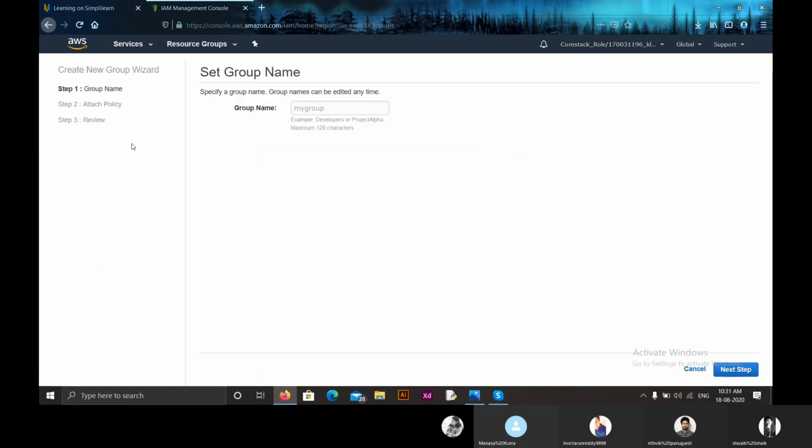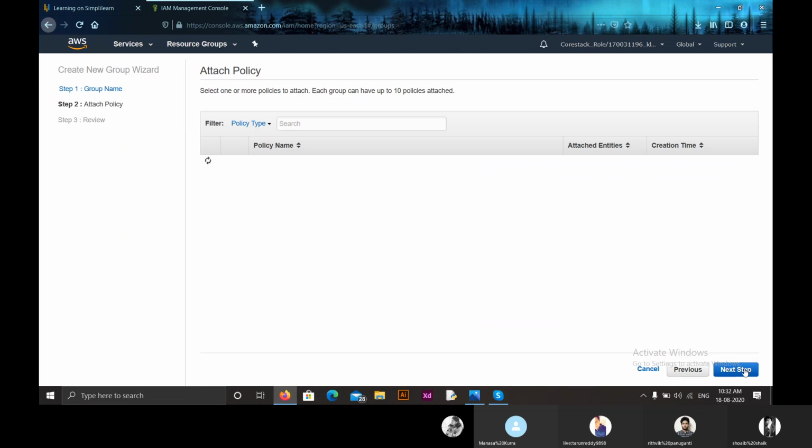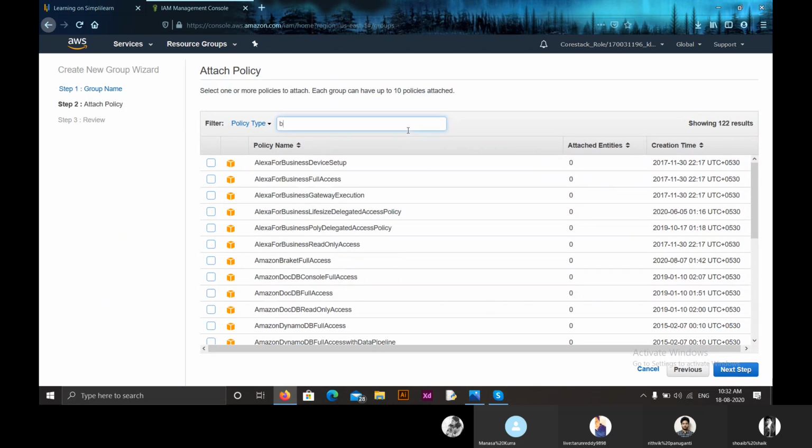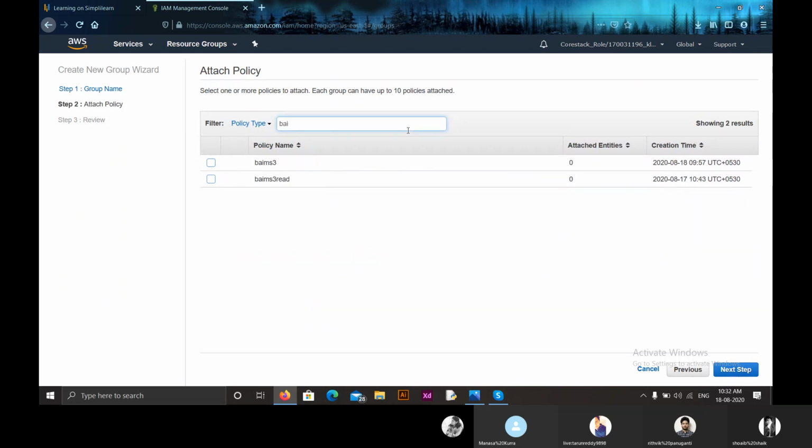There are three steps in creating a group, and the first one is you have to give a name. I'm giving it as BAIM group. Click on next. Here we have to select a policy. Let us select the policy that we created yesterday. Yesterday we created a policy, right? A read only policy for our bucket. So this is the policy we created yesterday. I'm selecting that and clicking on next.